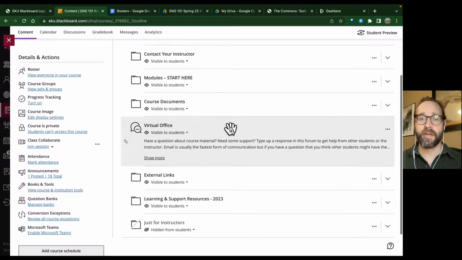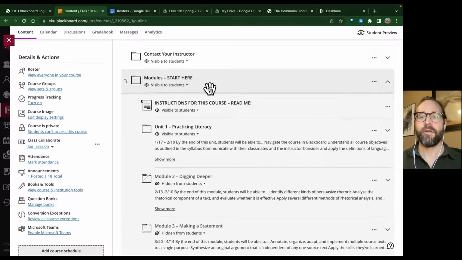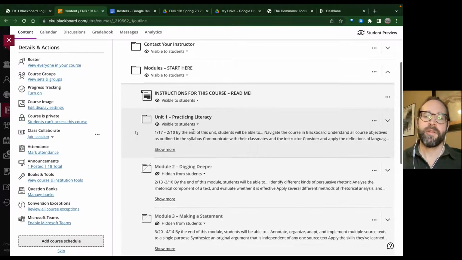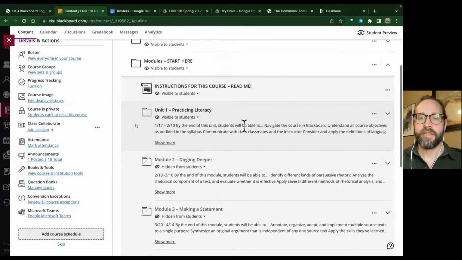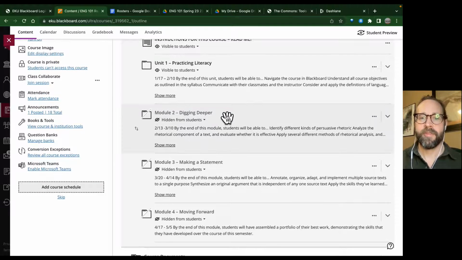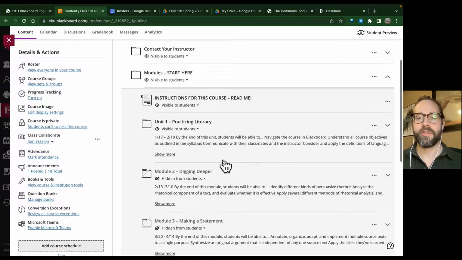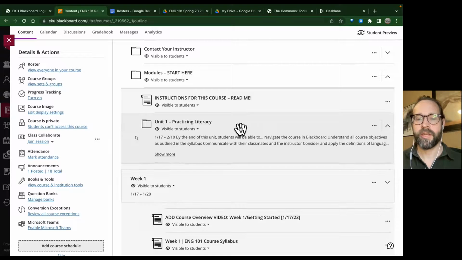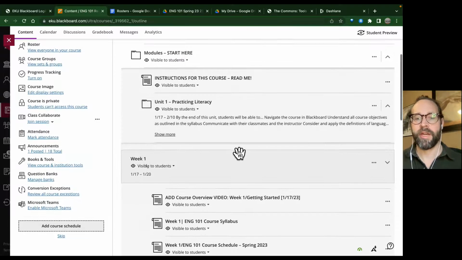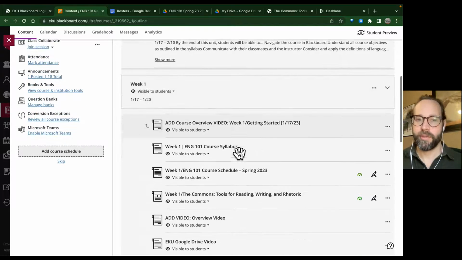So all your content is going to be in the modules, start here. So you'll click here. You'll see we've got Unit 1 here, right? And so this is Module 1, Module 2, 3, and 4 will be open as we get closer to that time. But you'll notice the first thing, you've got dates here. So you've got January 17th to February 10th. That's the time we'll be working with this first module. So click there and that will open for you. And then you can see what we're up to in week 1.